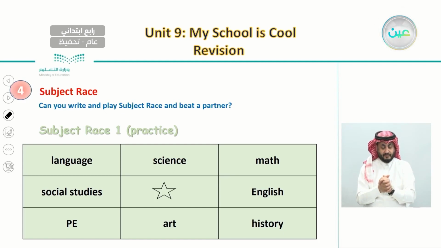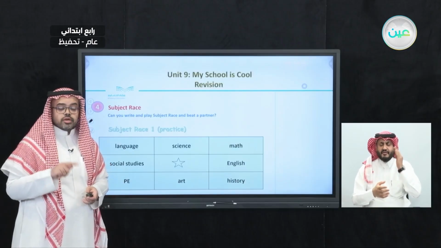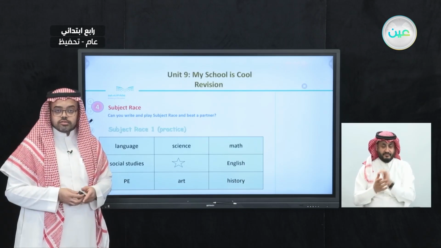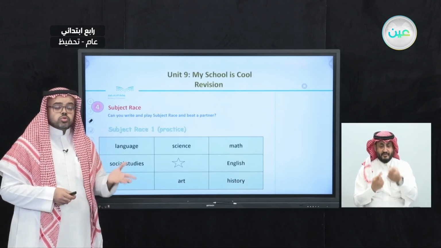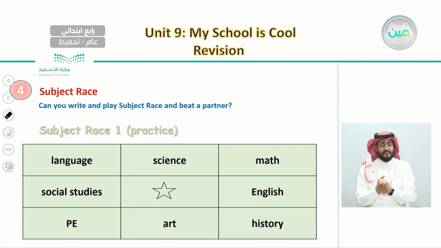So after this, you will listen to someone talk about his favorite subject. And what you need to do here is only to circle the subject that he or she did say. So now let's listen to 2 more sentences and see how we can play this race. So the first sentence is, I like English. So here the subject we listen to is English. So here we can go and circle the subject English.